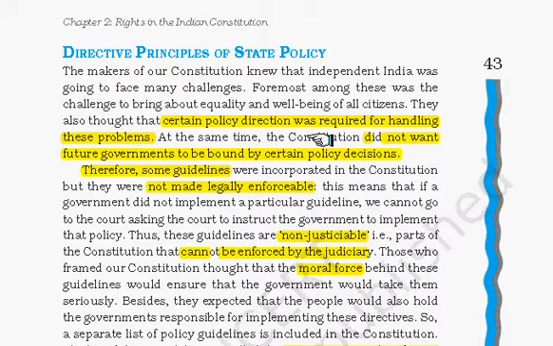But at the same time, the makers did not want future governments to be bound by certain policy decisions. Hence, they made some guidelines which were not legally enforceable. That means if the government does not implement a particular guideline, we cannot go to court to ask it to direct the government to implement it. These guidelines are non-justiciable, but the constitutional makers gave them moral force, which would ensure that the government takes them seriously. So these are known as Directive Principles of State Policy.